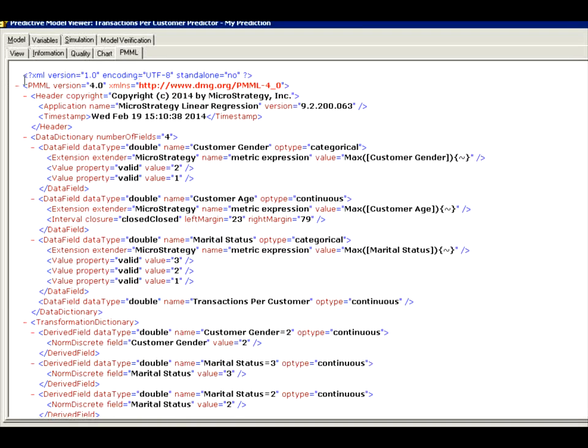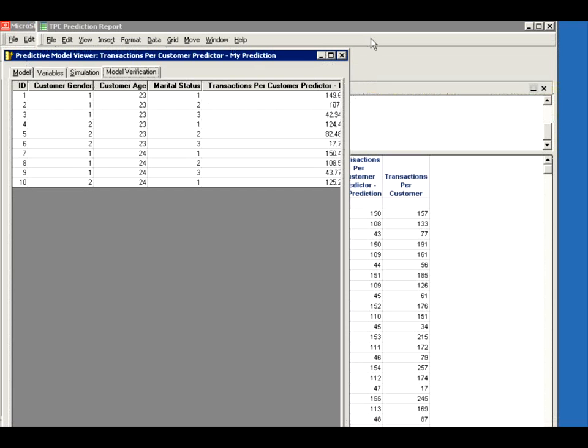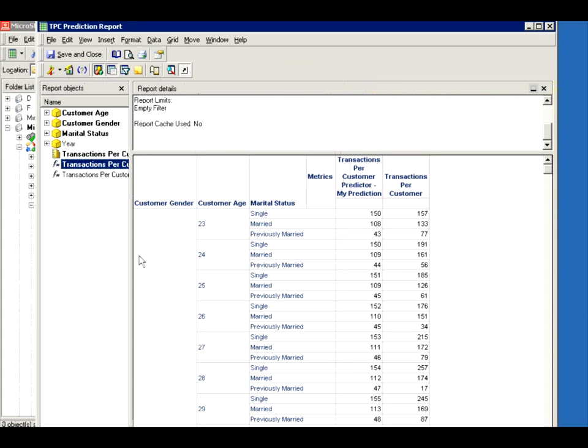Here's the PMML if you want to export it and send it to a different tool like SAS, etc. There's verification values. If you don't know what you're doing here, that's okay. But if you do know what you're doing, this is cool information out of the box. So let me just close this and go back to our report.